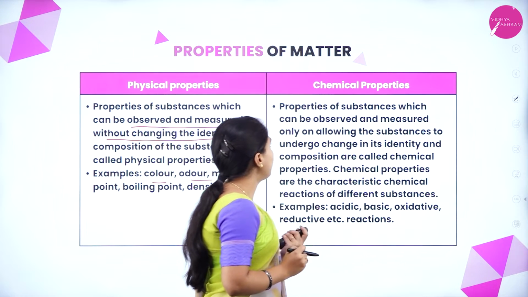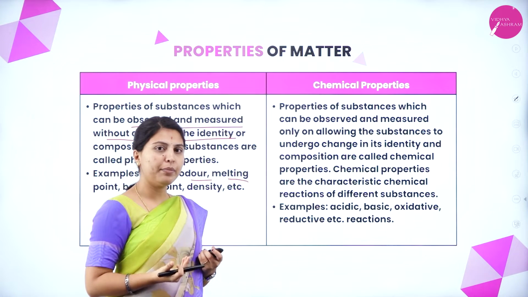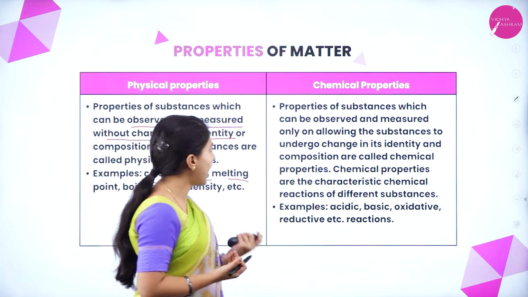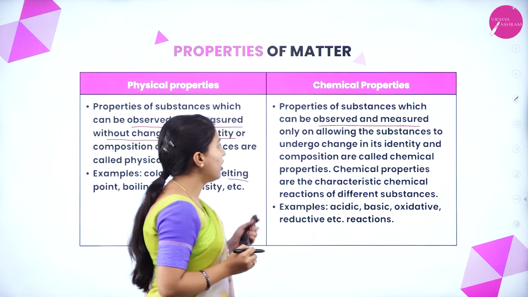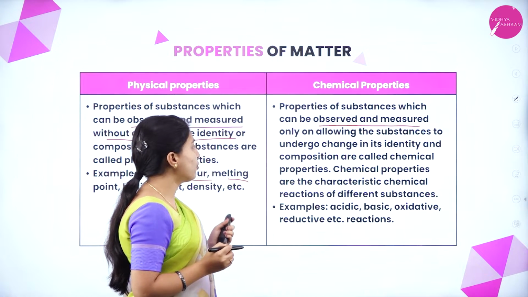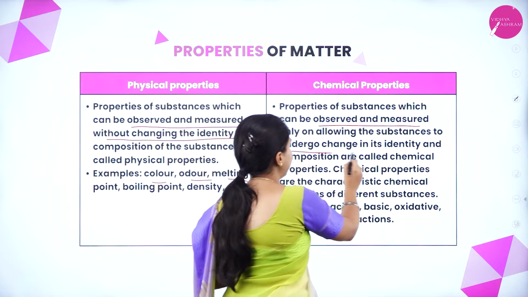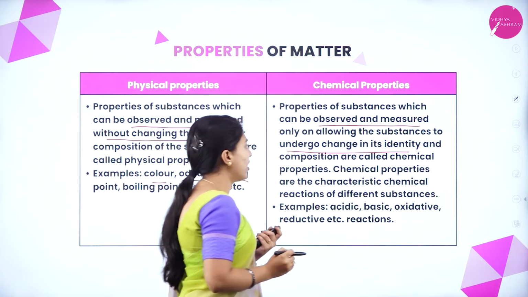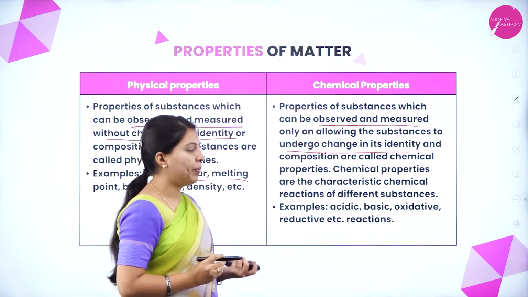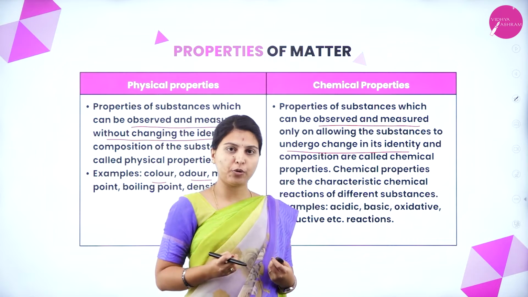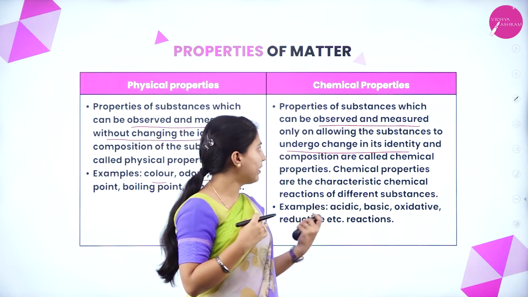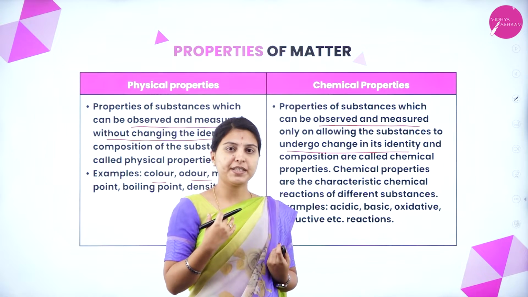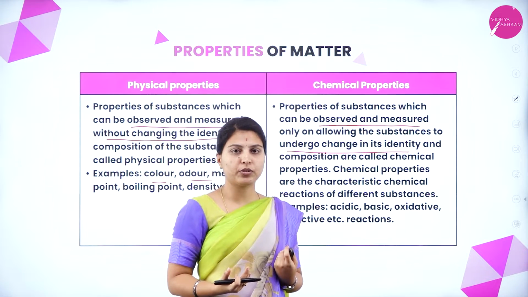If you see the chemical properties, these are also a type of property of a substance which can be observed or measured only on allowing the substance to undergo change in its identity and composition. To know the chemical property, the compound or substance should undergo a chemical process.